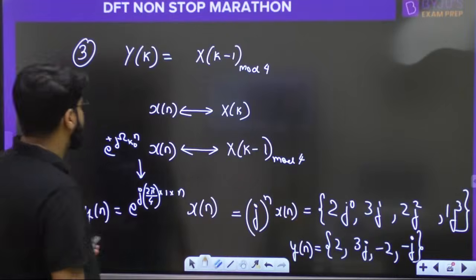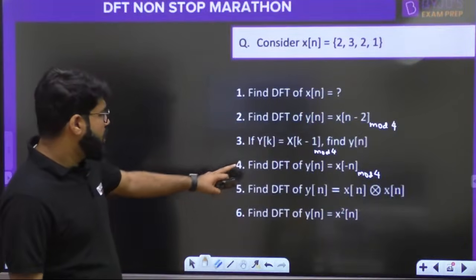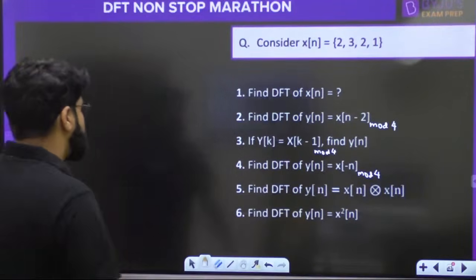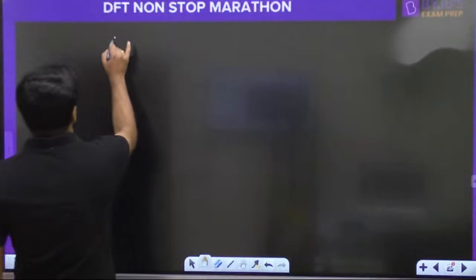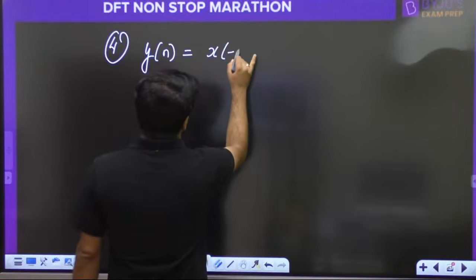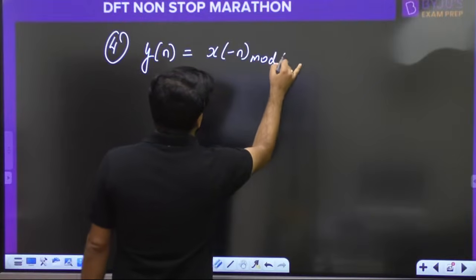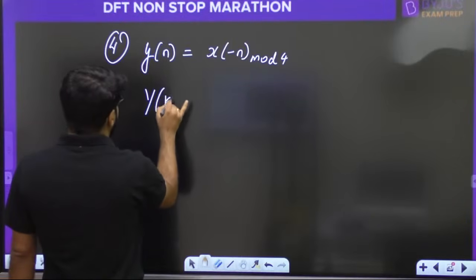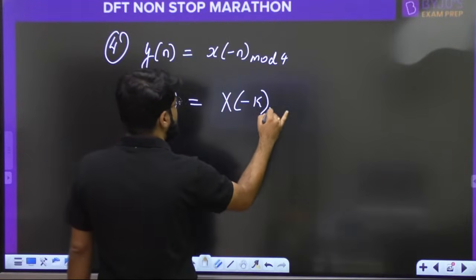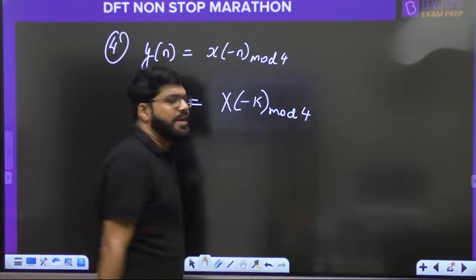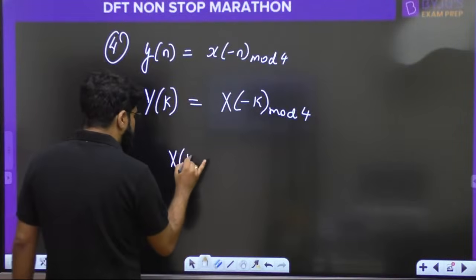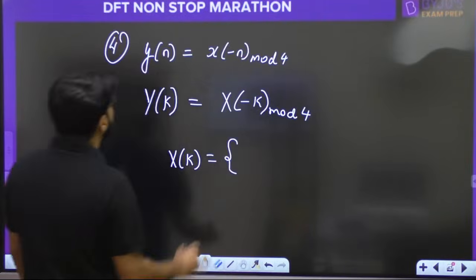Good enough. Next question, question number 4. Find the DFT of yn equal to x of minus n mod 4. Which property? Circular fold property. If yn is equal to x of minus n mod 4, what should be yk? Time fold corresponds to frequency fold. Already we have xk. What is x of minus k? Just fold the DFT. What was the xk? First question answer.